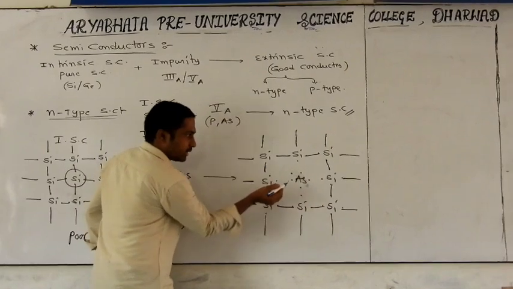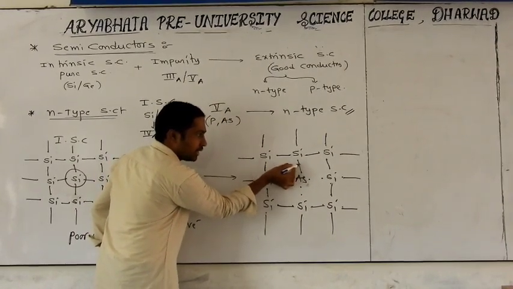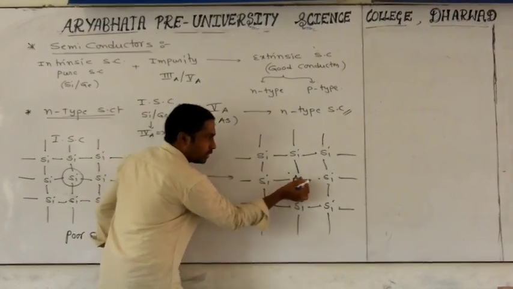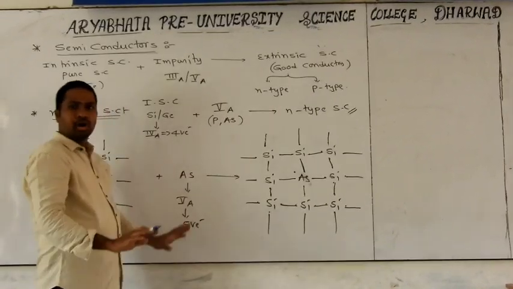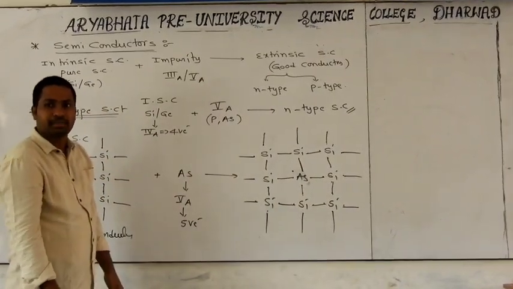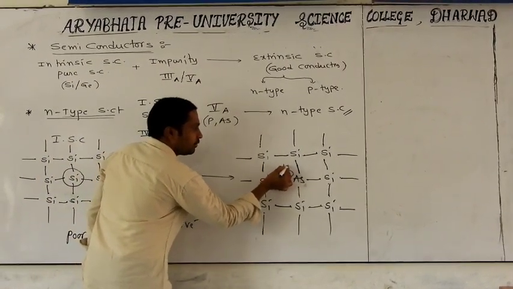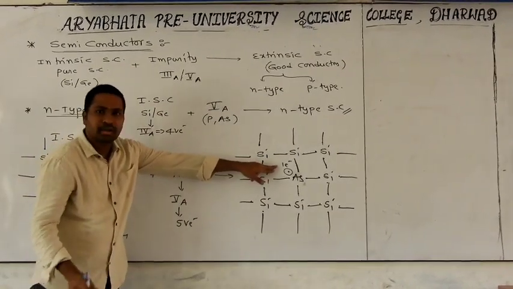See, now the central arsenic: from silicon 1 electron, from arsenic 1 electron are involved in the sharing, and we get a covalent bond. Yes or no? Like this, here also we get a covalent bond. Here also, here also. After finishing bond formation, what is happening? Each arsenic has one free electron.